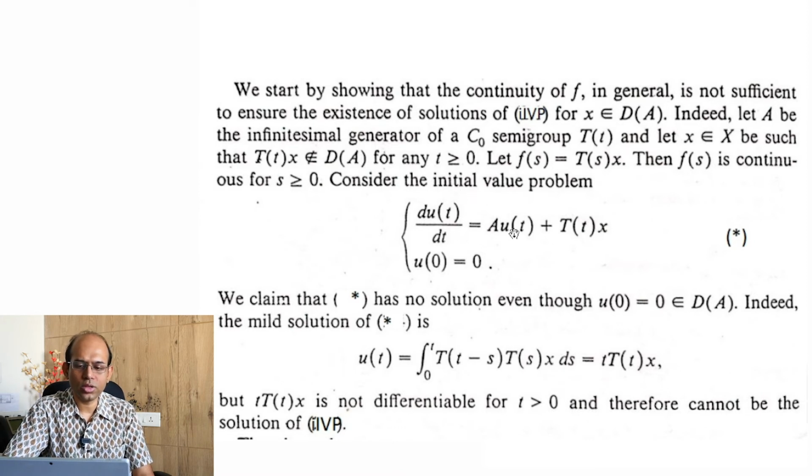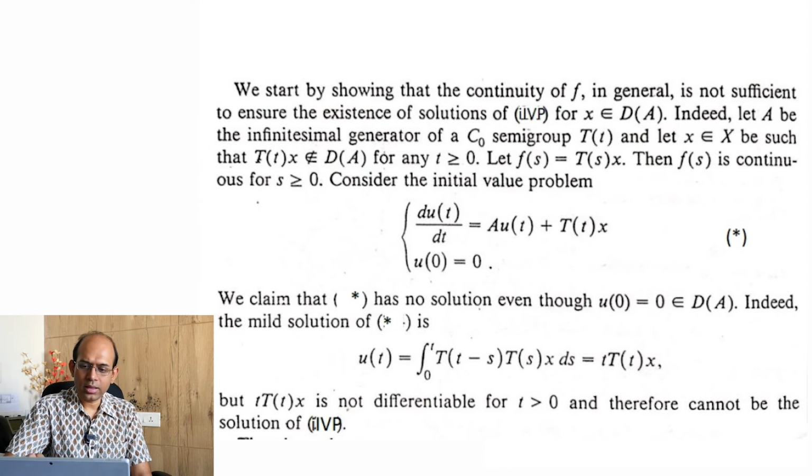du/dt is equal to Au(t) plus T(t)x. So here f of t is replaced by T(t)x, and the initial data is just 0. As I told, x is not the initial data, it is taken just to construct one f function, and here the initial data is taken as just 0. So 0 is of course in the domain of A, correct? Because (T(h) minus I) by h of 0 is 0, so that limit exists. So 0 is always in the domain of A.